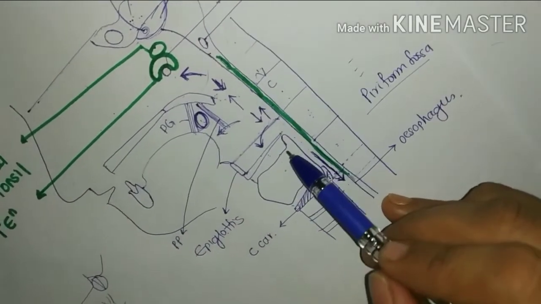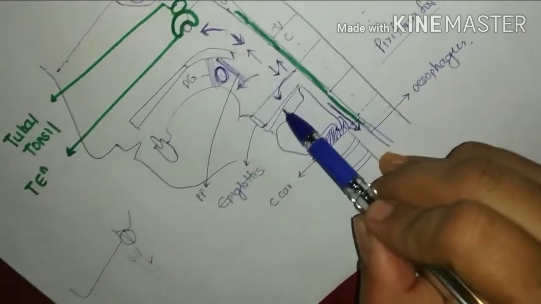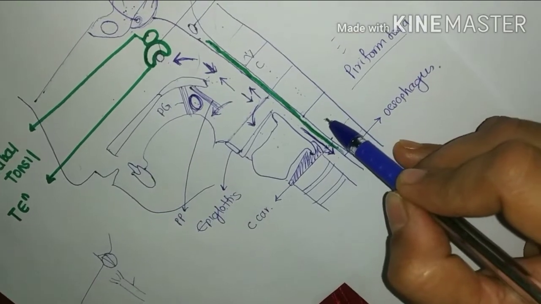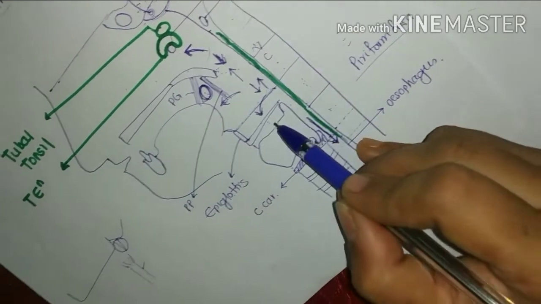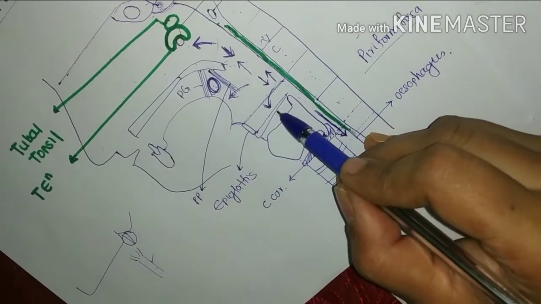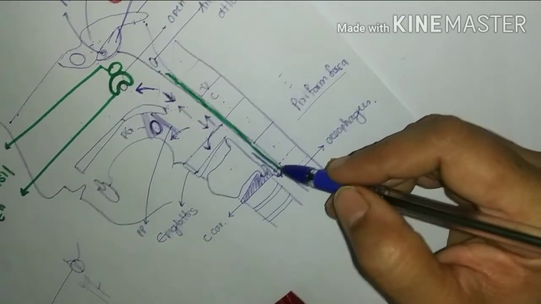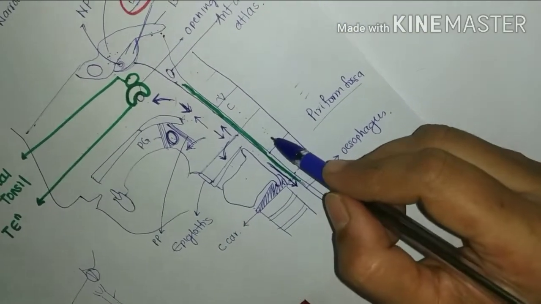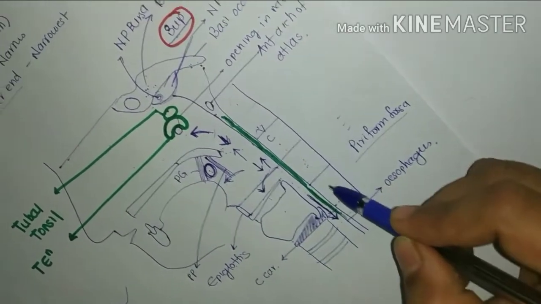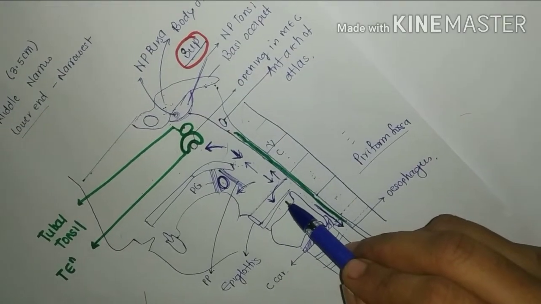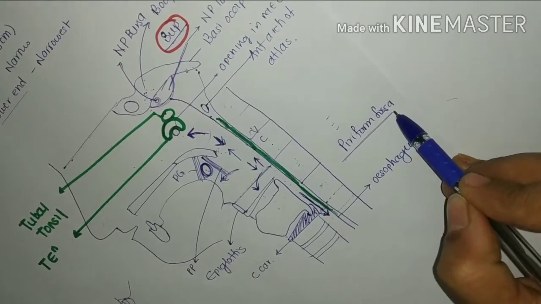So for the relations, anteriorly it is related to inlet of larynx, and also to the cricoid cartilage and to the arytenoid cartilage, posteriorly to the 4th and 5th cervical vertebra, and on lateral side it is related to the pyriform fossa.